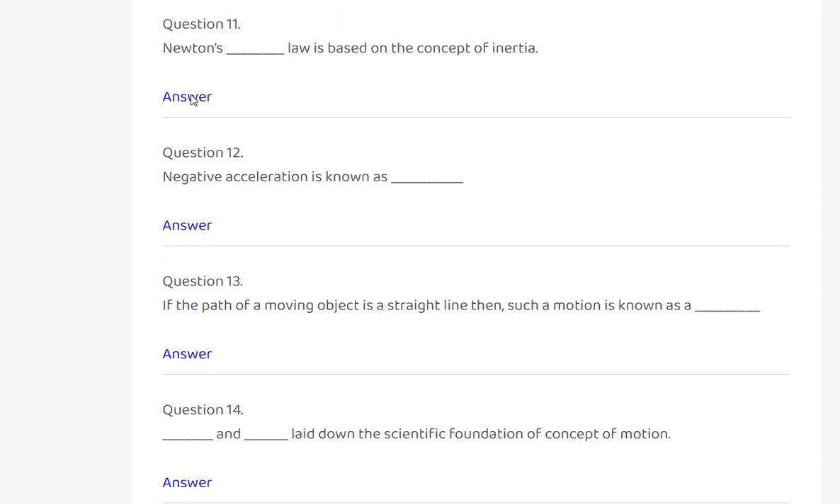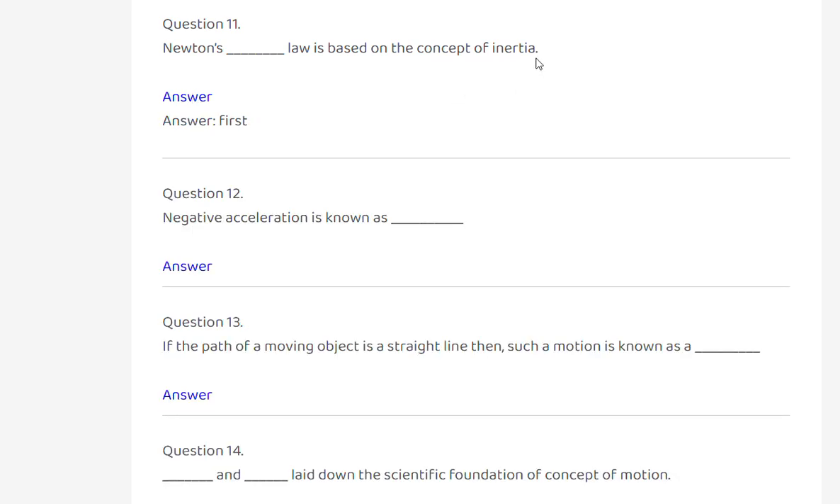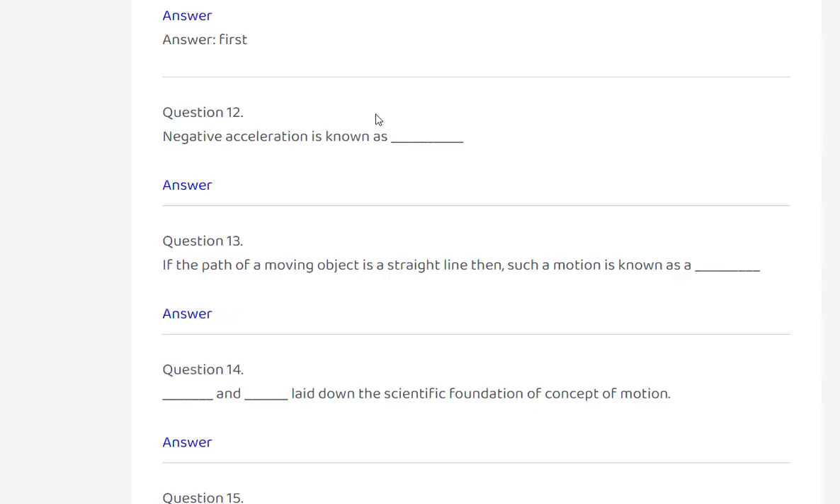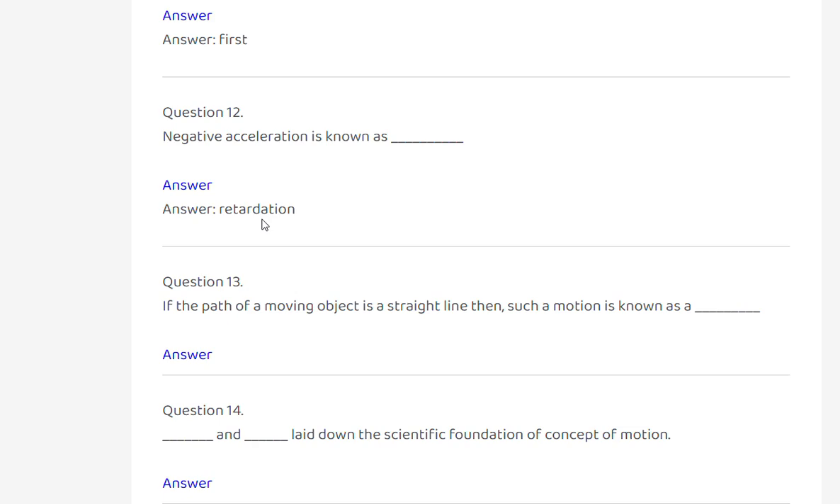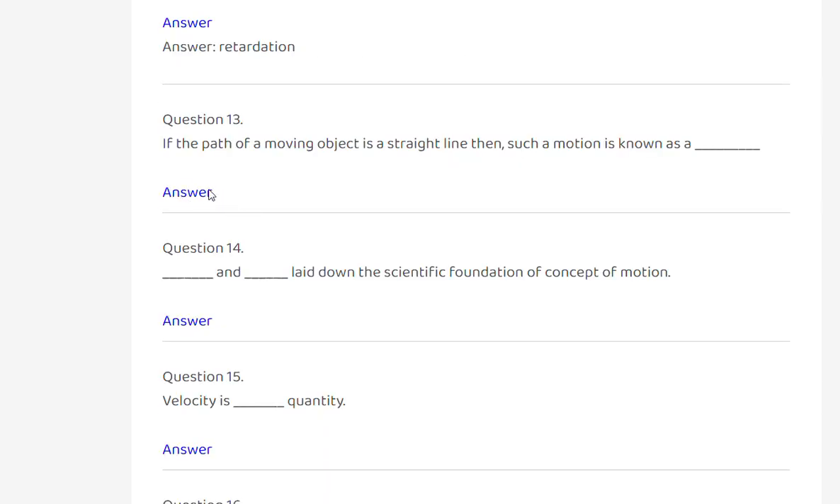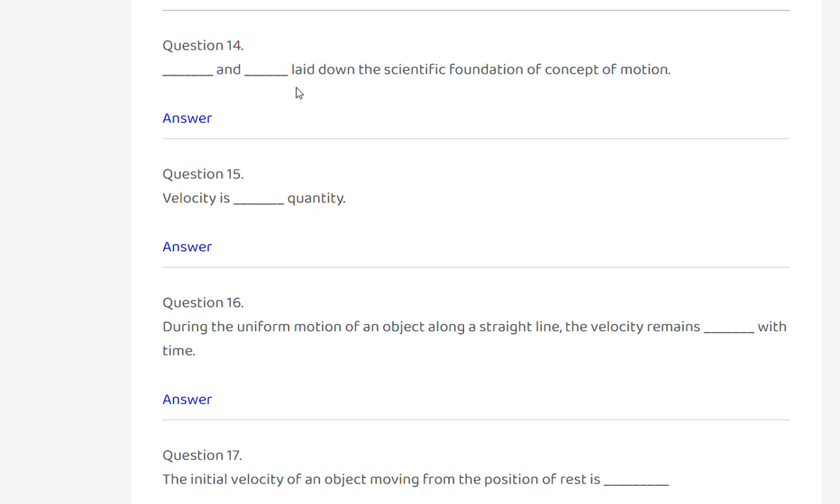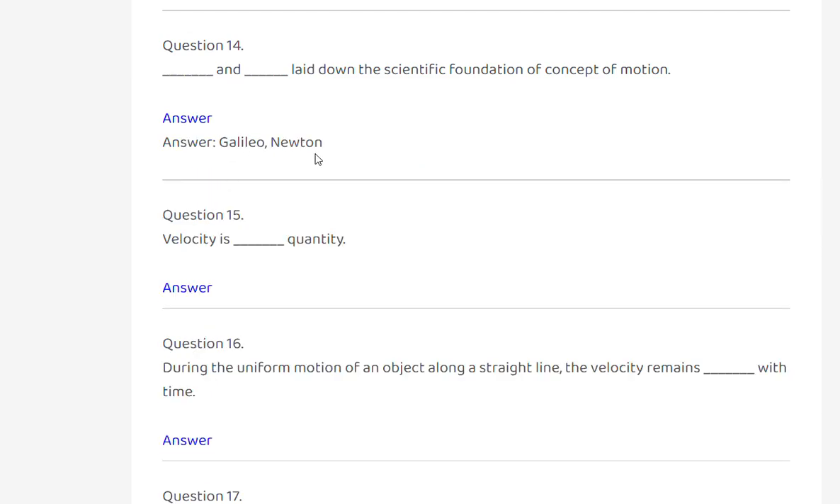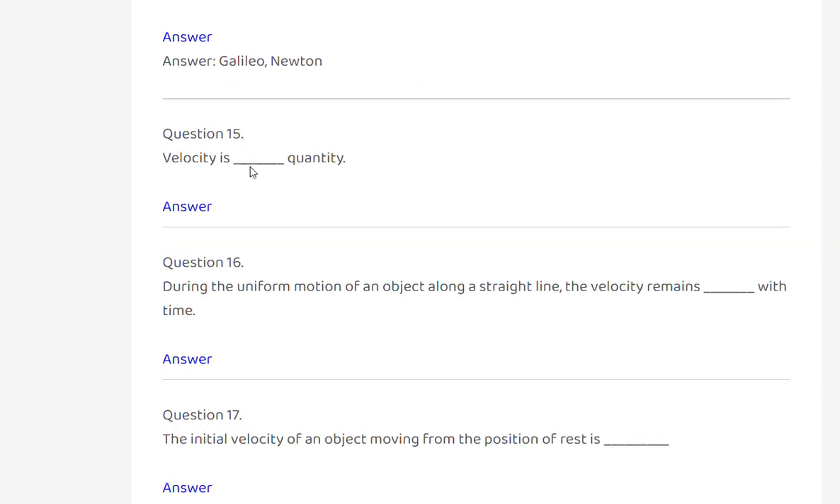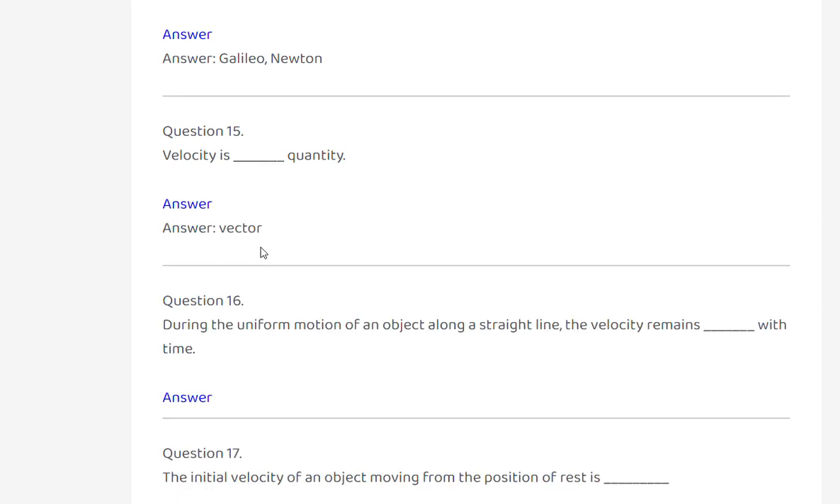Next, Newton's first law is based on the concept of inertia. Negative acceleration is known as retardation. If the path of a moving object is a straight line, then such a motion is known as linear motion. Galileo and Newton laid down the scientific foundation of the concept of motion. Velocity is a vector quantity.